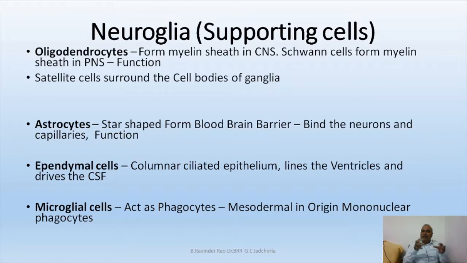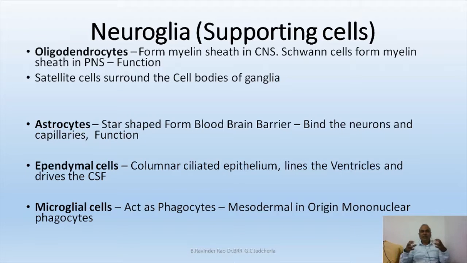Okay, and then its counterpart to the oligodendrocyte is called a Schwann cell. You see the Schwann cell, friends? Notice the difference between oligodendrocyte and Schwann cell. A Schwann cell does a similar function. That means it secretes a fatty layer of myelin around the axon of the neuron which is located in the peripheral nervous system.